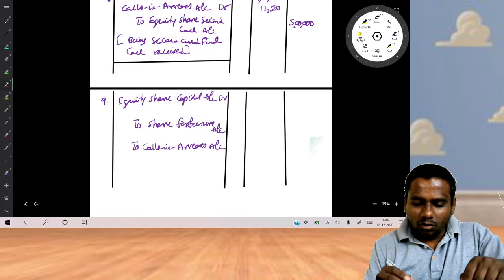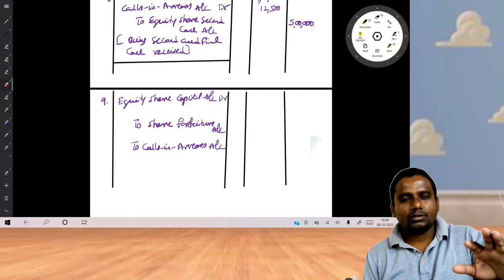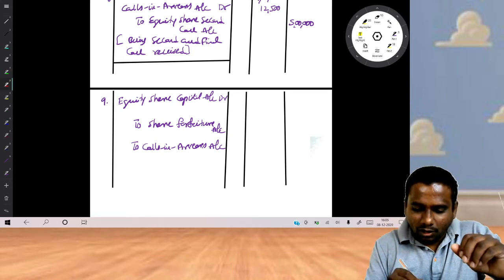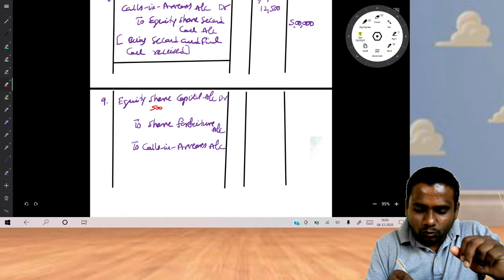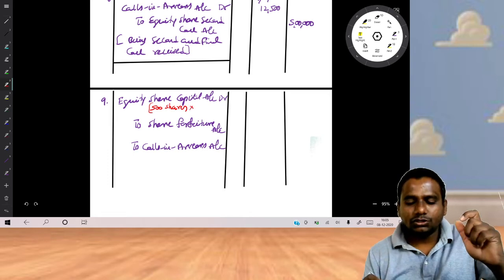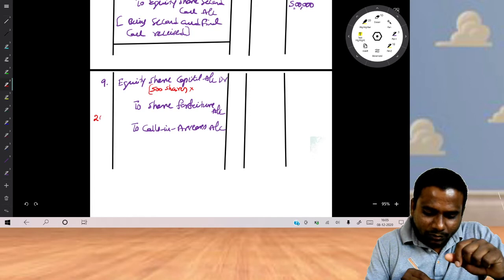Then what is the amount we have to write? This is the question mark for the students. Simple. So come to the debit account first. How many shares are you going to cancel? 500 shares, into how much called up? Look at how much is called up. 20 rupees application money.